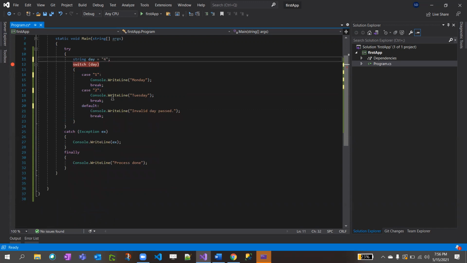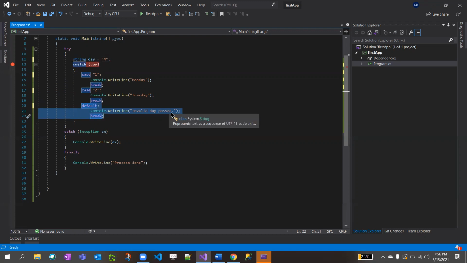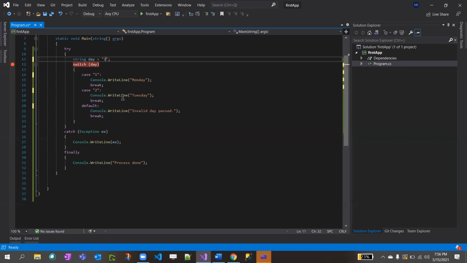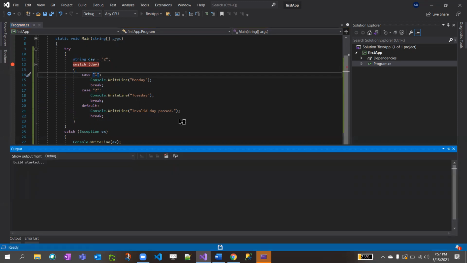Also, I forgot to tell you, if it is not matching, let's say you had 1, 2, right? And if you pass 4, what should happen? This will get executed directly and it will print invalid day passed. Okay. So similarly, if it is a number, you declare it without double quotes. If it is a string, you declare it with double quotes. So switch case works that way, right?